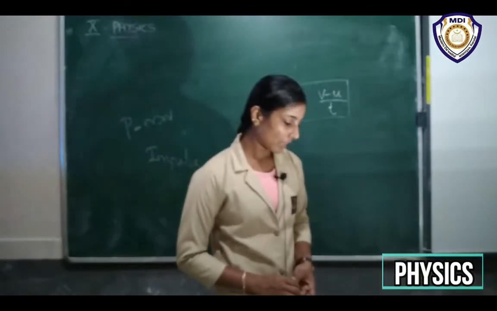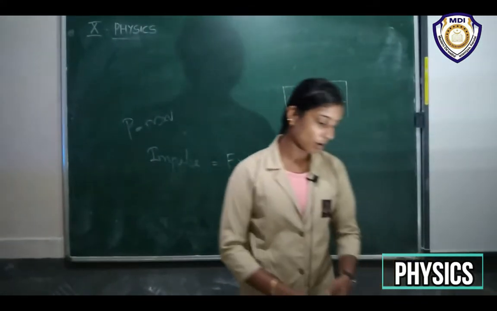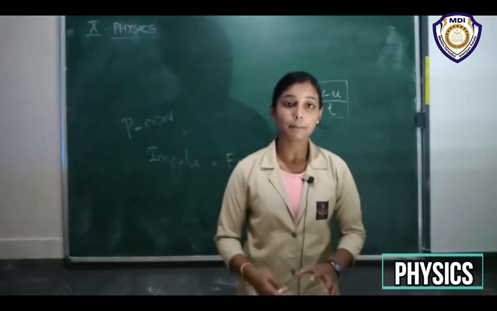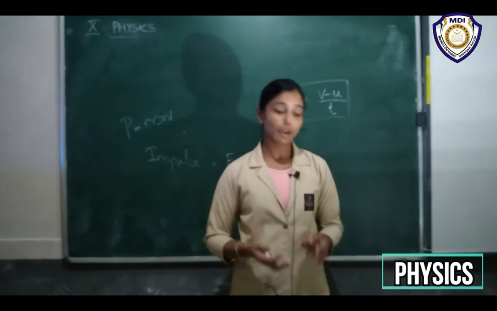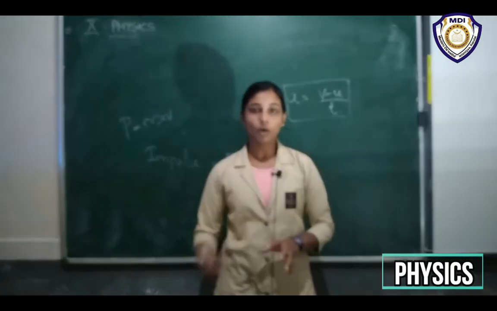So we can define impulse as the force multiplied by the time it acts over.